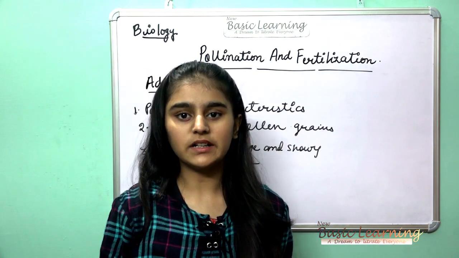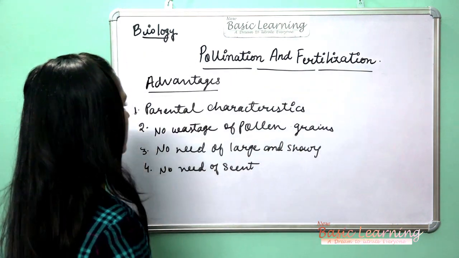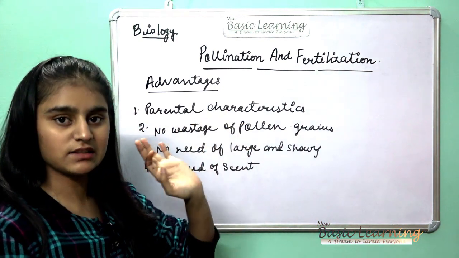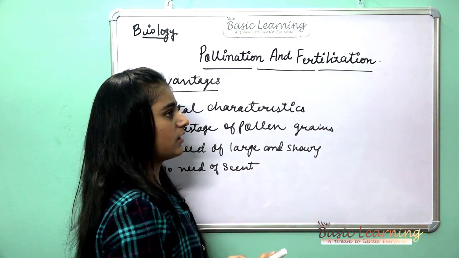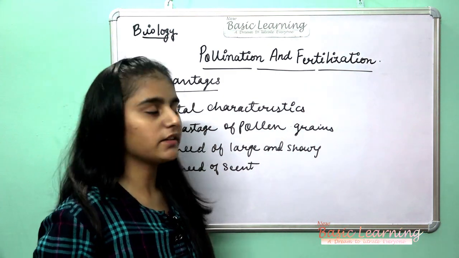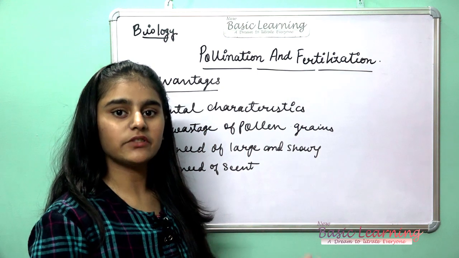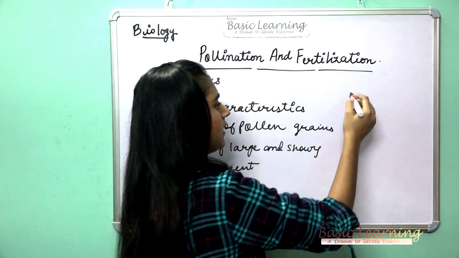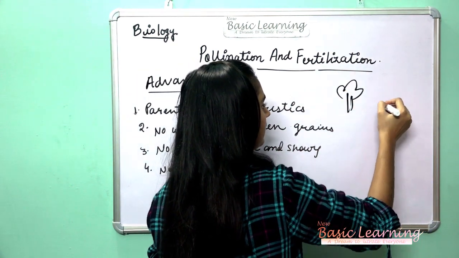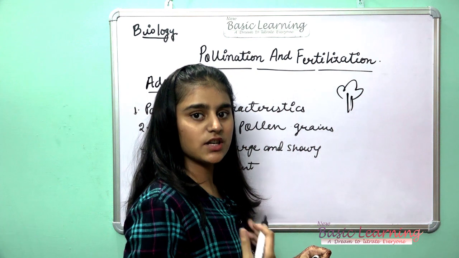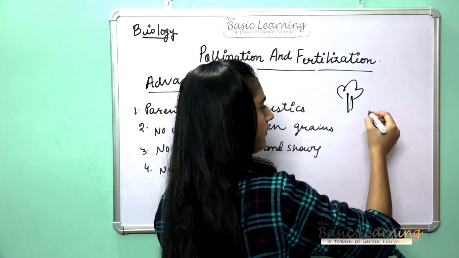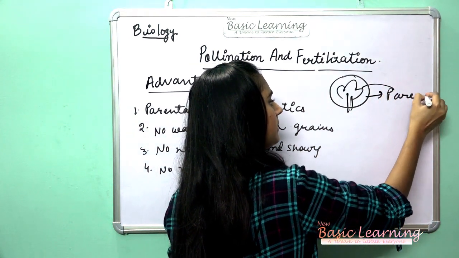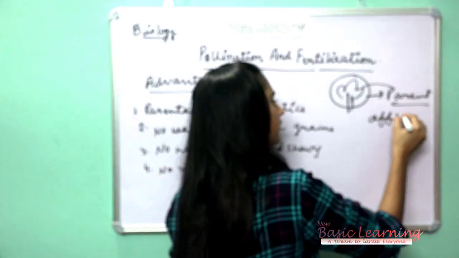So now let's see the advantages of self-pollination. Number one advantage of self-pollination is parental characteristics. You can understand it as the characteristics of that parent will pass on to the offspring. This is the parent, and generation after generation, the characteristics of this parent will be there in this offspring.